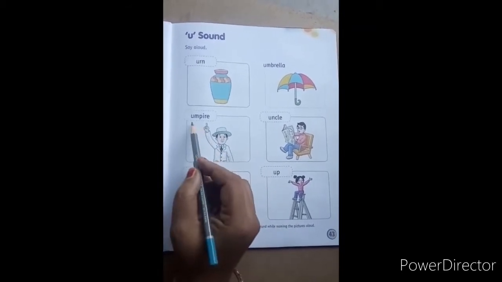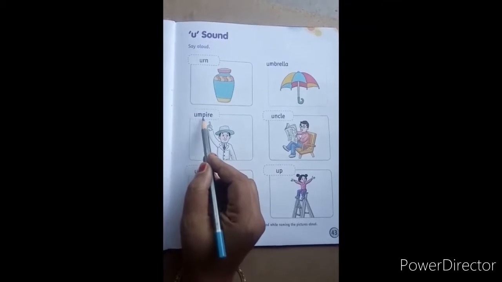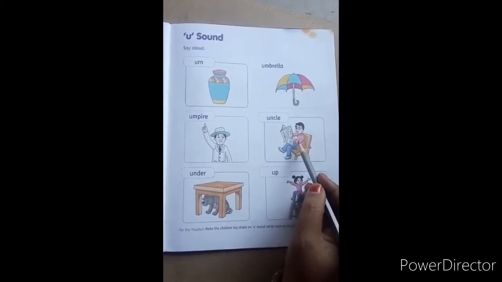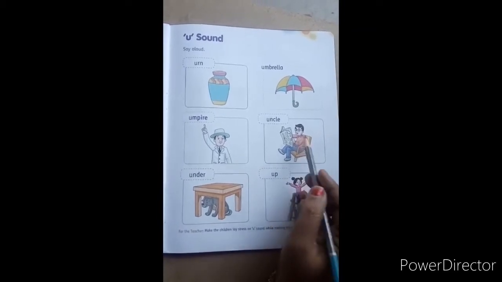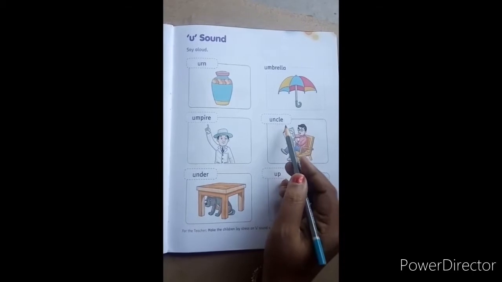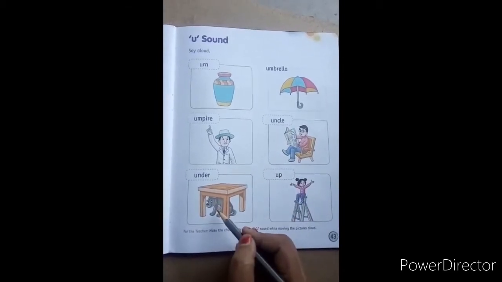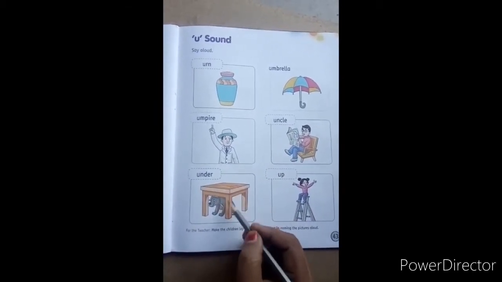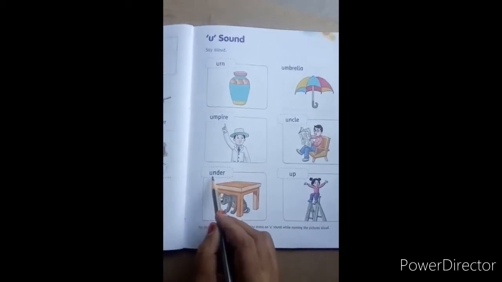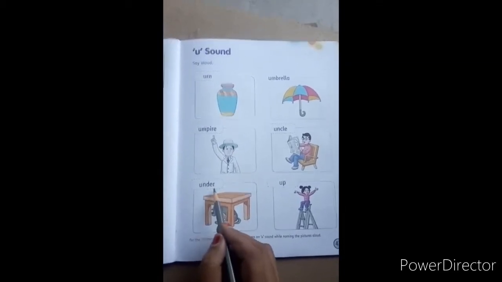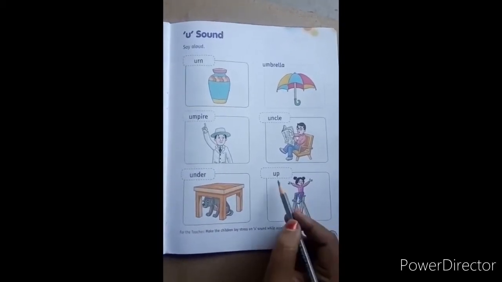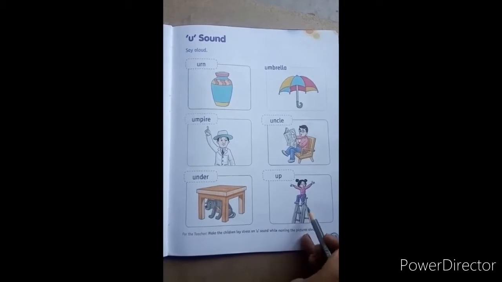And here we have an umpire. What is the spelling of umpire? U-M-P-I-R-E. Umpire. And here we have an uncle. What is the spelling of uncle? U-N-C-L-E. Uncle. And here is a dog. It is under the table. What is the spelling of under? U-N-D-E-R. Under.